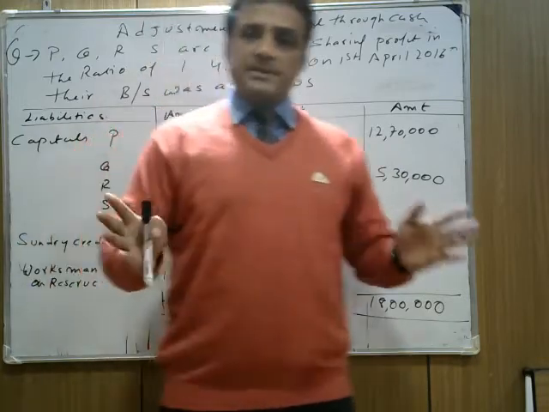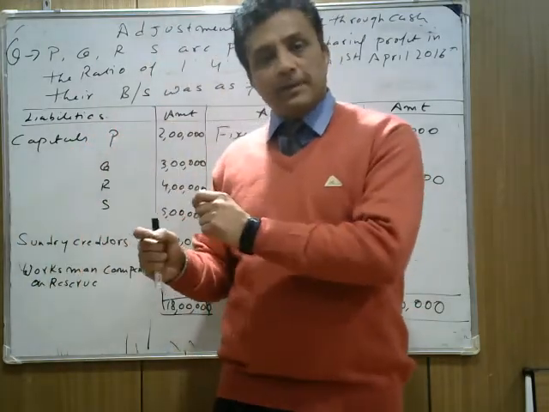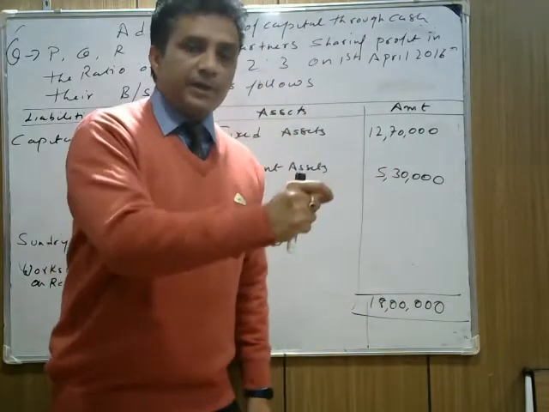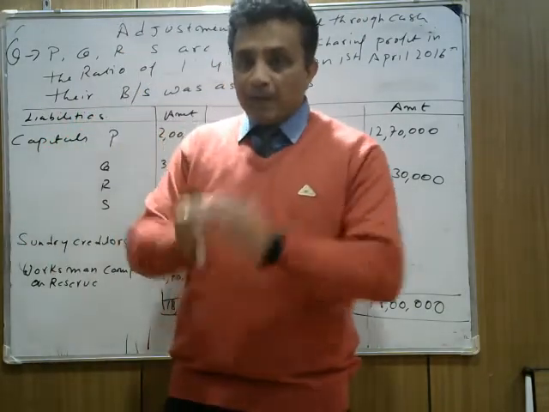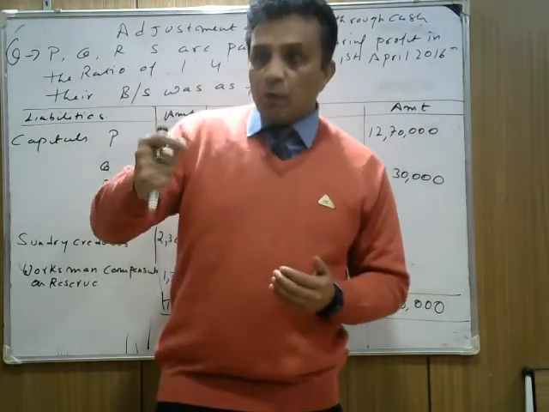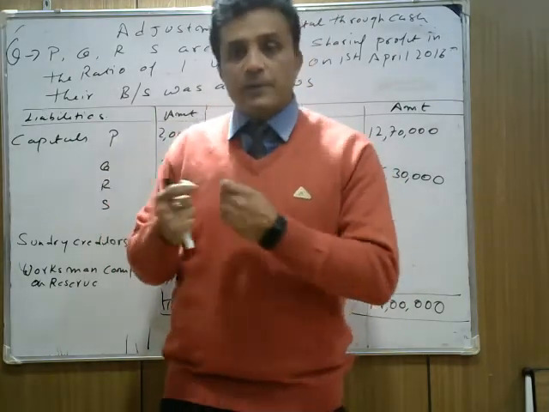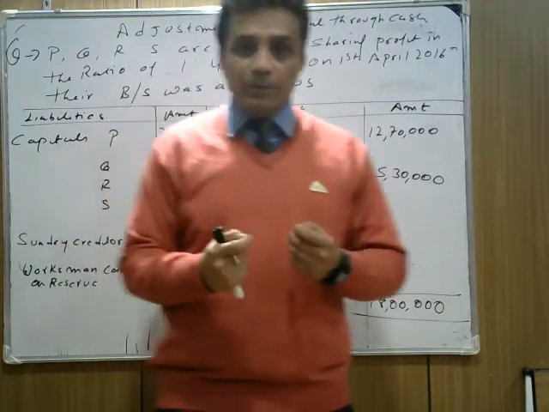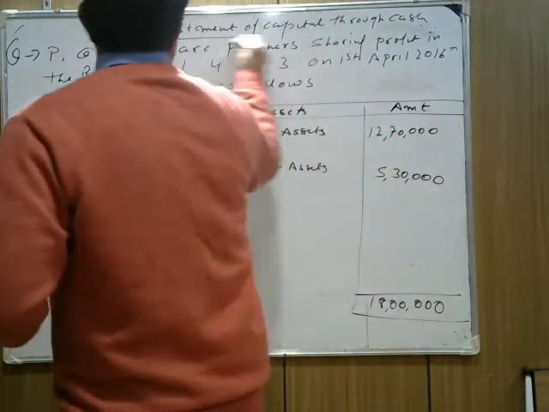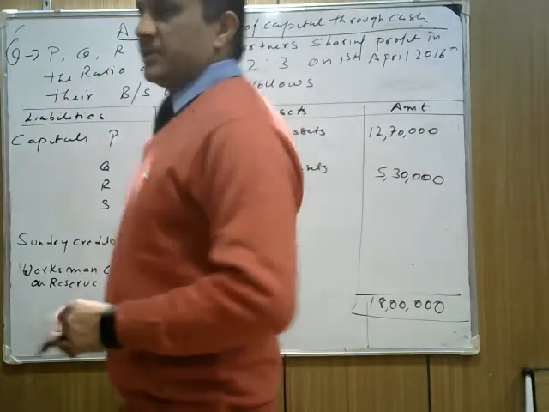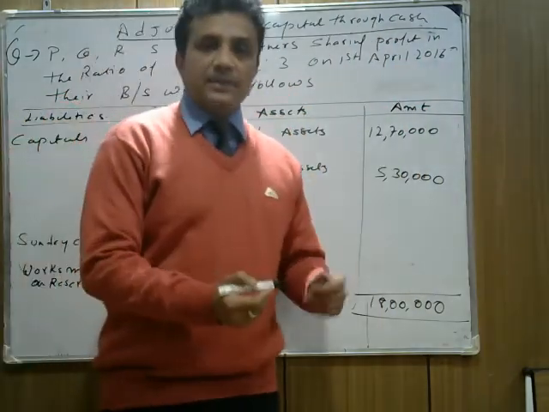So normally the concept is the same. How we do adjustment of capital is all the same, but instead of current account, we have to write cash account. But understand the term: we are opening a cash account, we are adjusting the capital through cash account here. So this topic is called adjustment of capital through cash.